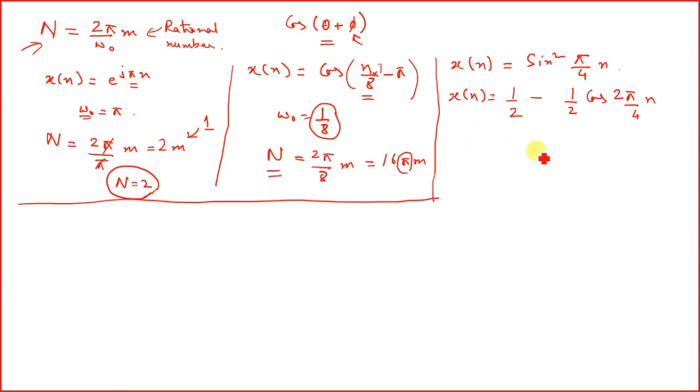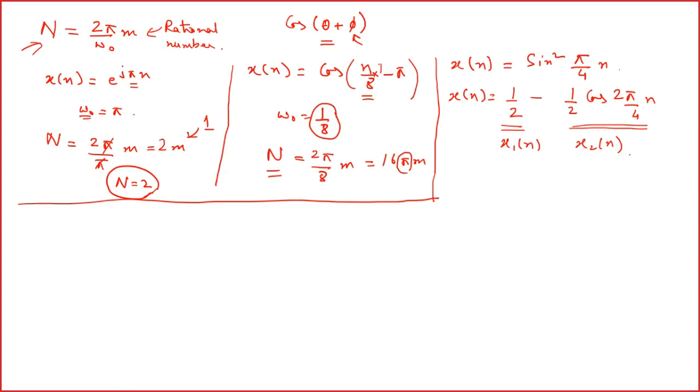I hope every one of you knows how I got this equation, right? So what I will do is represent this half as x1[n] and this part as x2[n].